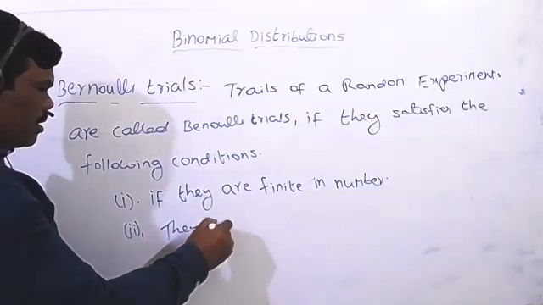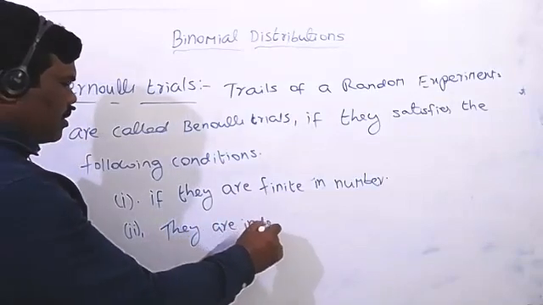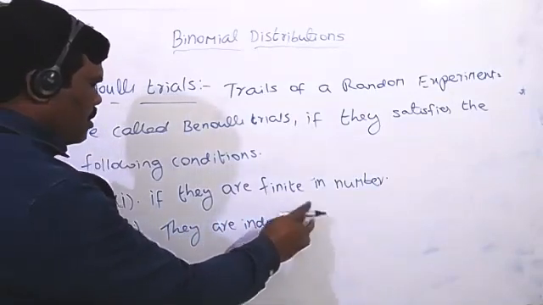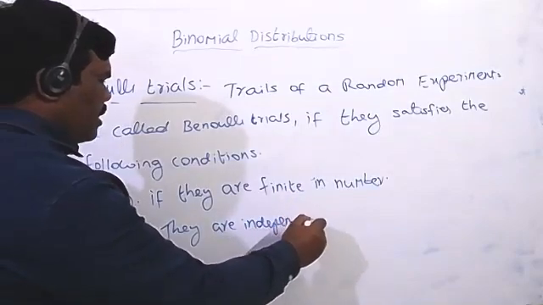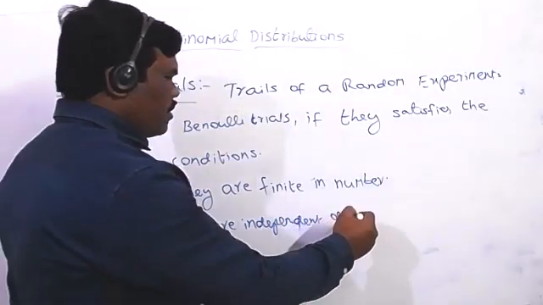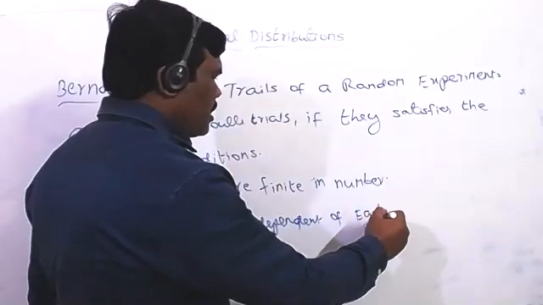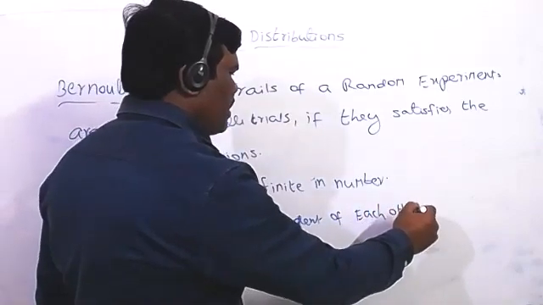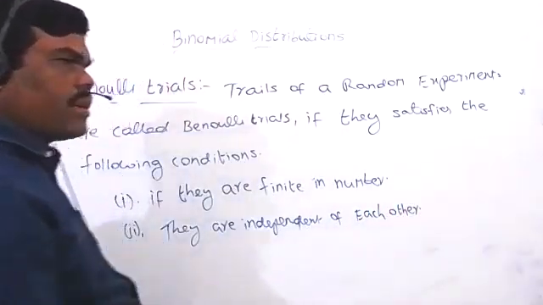They are independent of each other. That means one is not depending on the others.